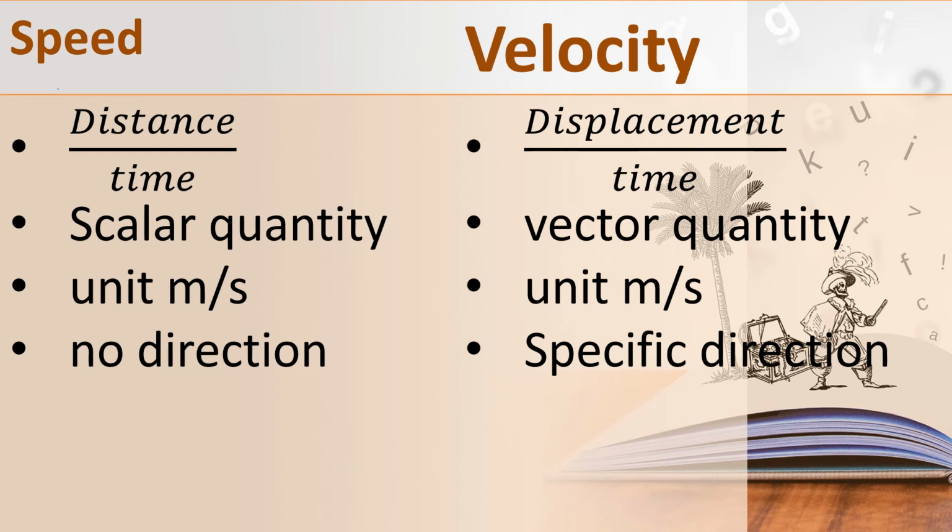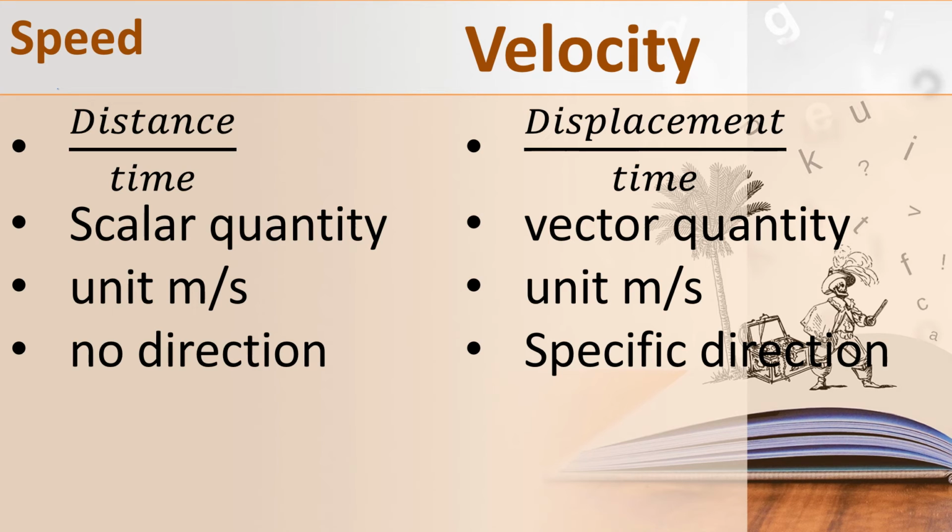Displacement upon time. Okay, so velocity is a vector quantity. Why is it said to be a vector quantity? It's a complete quantity, and it specifies a direction. It has both magnitude and direction, so it is a vector quantity. Okay, children, and then what about the SI unit?